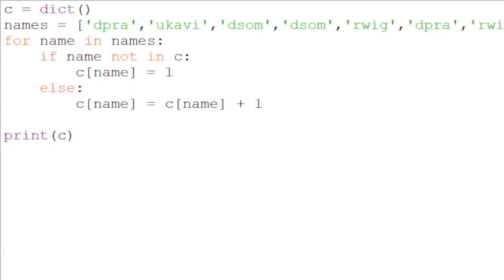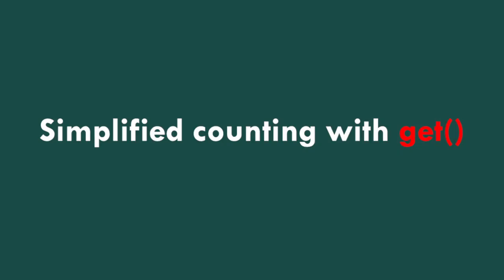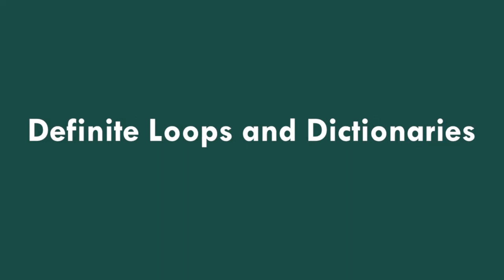This pattern of checking to see if a key is already in the dictionary and assuming a default value if the key is not there is so common that there is a method called get that does this for you. Simplified counting with get.